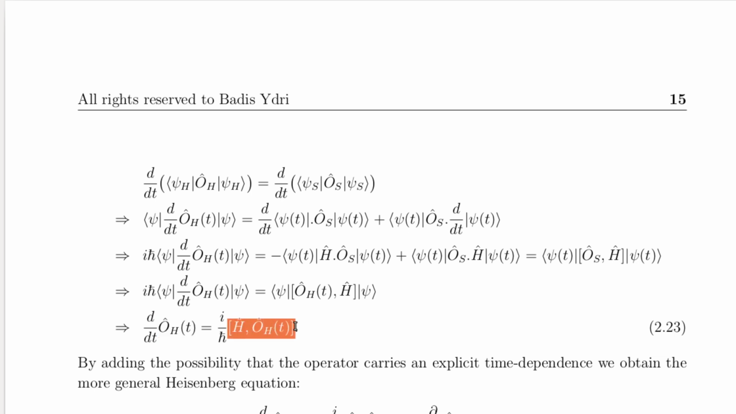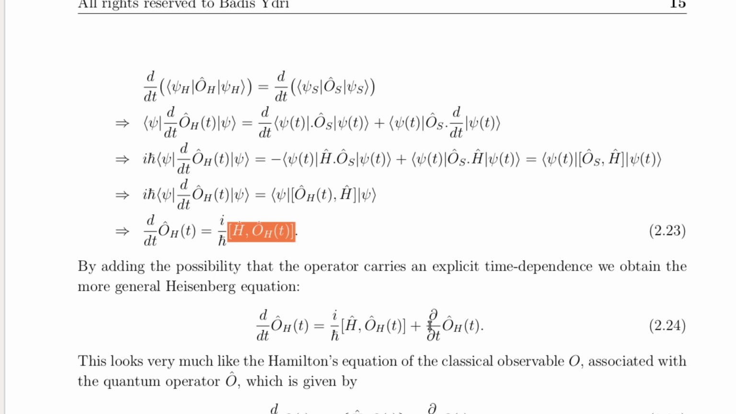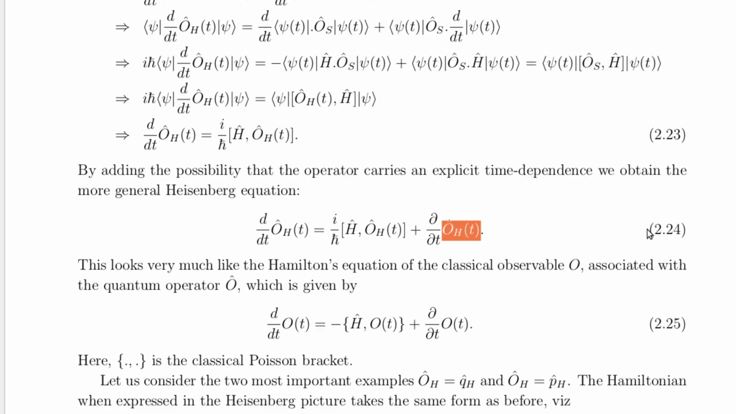Thus, in the Heisenberg picture, the time dependence of an operator is described by the Heisenberg equation. For operators that explicitly depend on time, an additional term is added to account for this dependence. The full form of the Heisenberg equation is then given in equation 2.24.